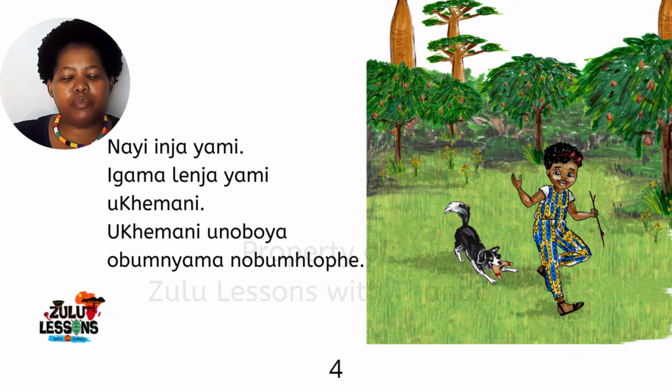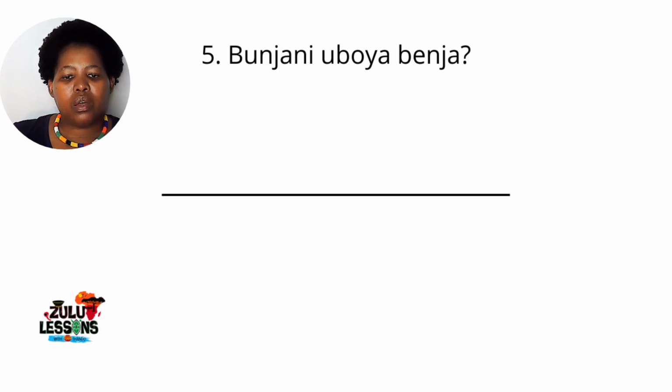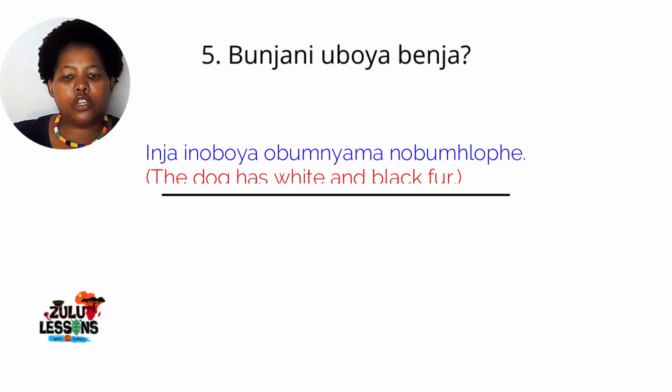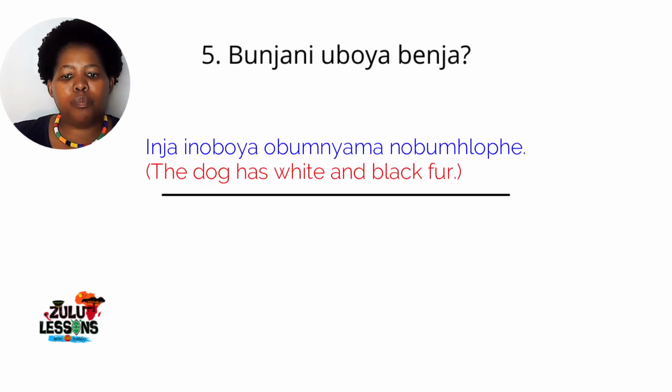Now we want to be able to say the dog has white and black fur. Inja inoboya obumnyama nobumhlophe.